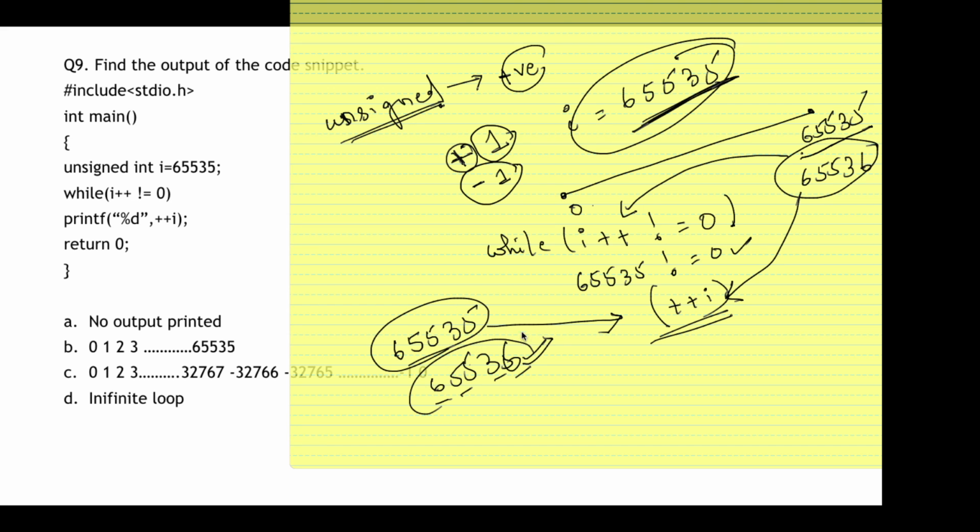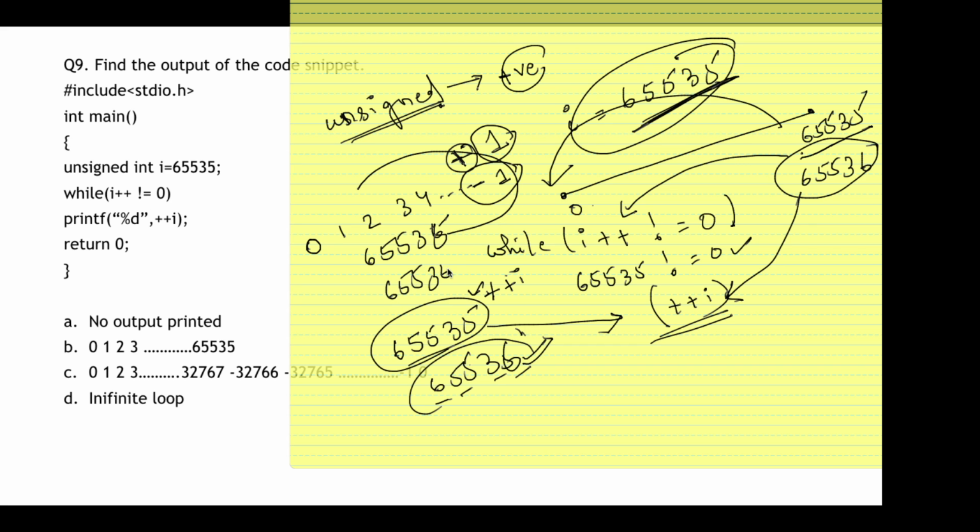So what will happen? Whenever there is a pre-increment after this value, it will roll back to 0. It will simply roll back to 0. So again it will start printing 1, then 2, then 3, then 4, then 5, and again it will continue till 65535. When again it becomes 65536, it will again roll back to 0 and again print 1, 2, 3, 4 like that way up to 65535. So this condition is known as a rollover operation.